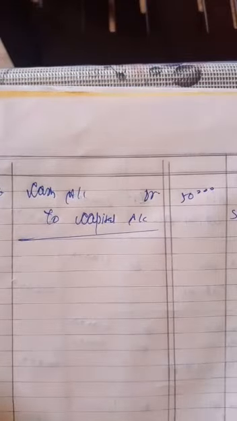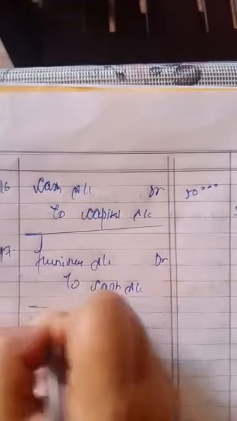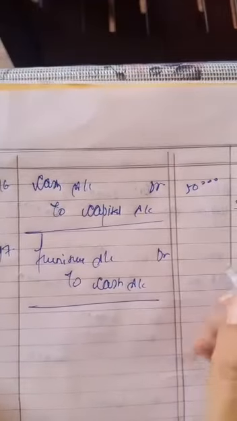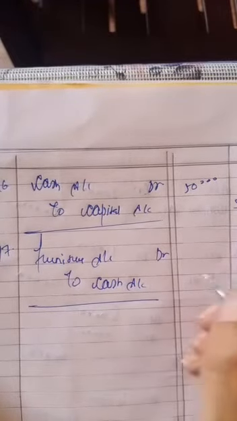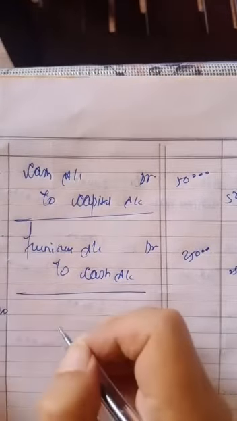17th, spent 25,000 for showcase. Now showcase is a kind of furniture. It comes under the category of furniture. Furniture account debit to cash account, 25,000. 20th March.